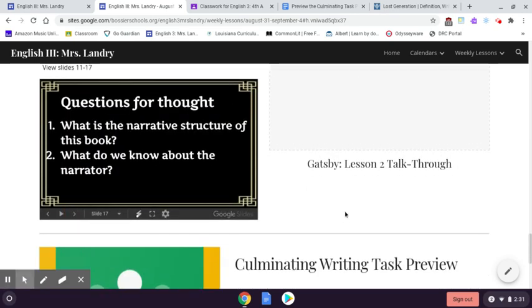And then some questions for thought, the narrative structure of the book. This is a first person narrative, meaning the one character is narrating this whole book. They are literally talking to us. It's as if they are writing this, like telling us a story. That means that things are going to be skewed. We are only going to get one person's point of view in the way they see and view things, their perception, if you will. Now, what do we know about the narrator? There's a couple of key items to note about the narrator, and those are found in the annotation video as well.